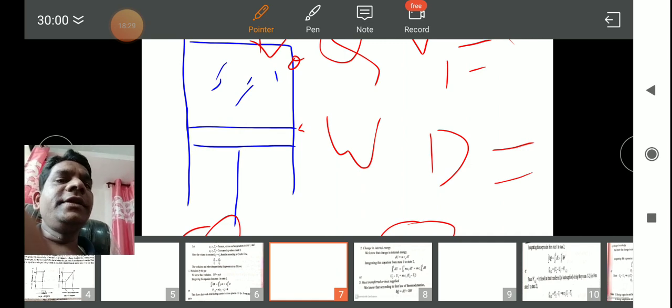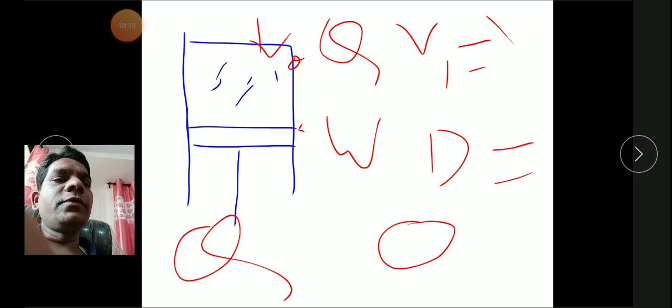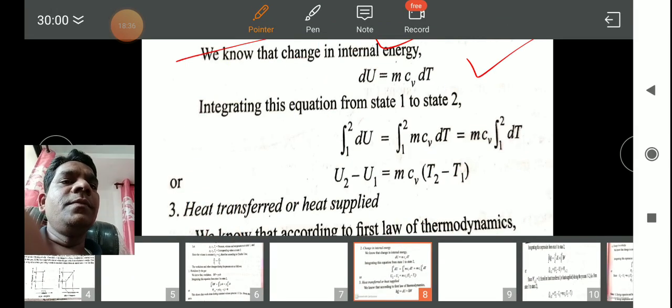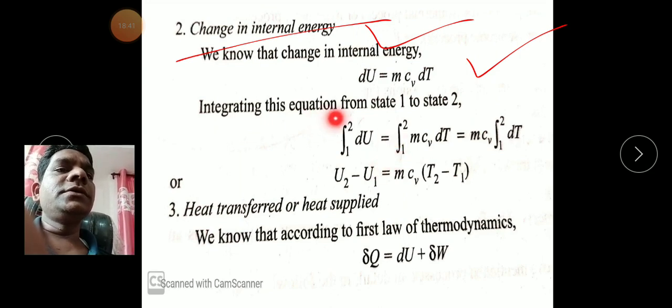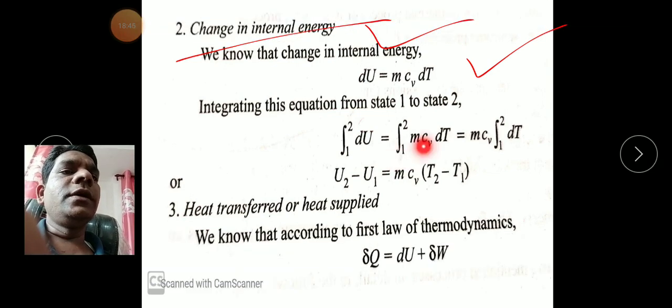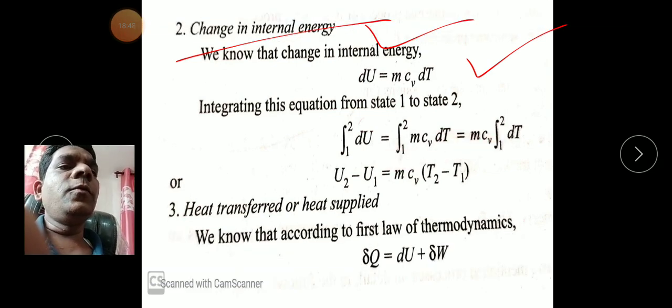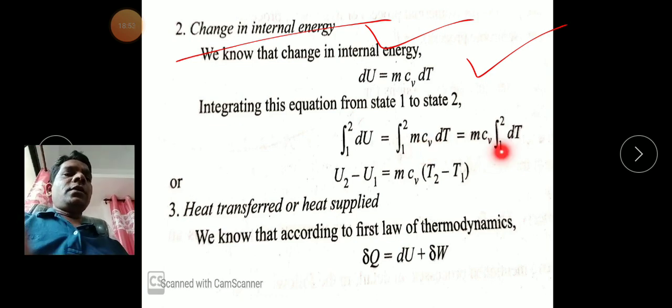So how much internal energy for a complete process from state 1 to state 2? We have to integrate this equation from state 1 to 2 of dU, 1 to 2 of m Cv dT. Here m Cv is once again constant, so it comes out of the integration. Within the limits 1 and 2, dT is nothing but the temperature difference between the initial and final state of the gas.